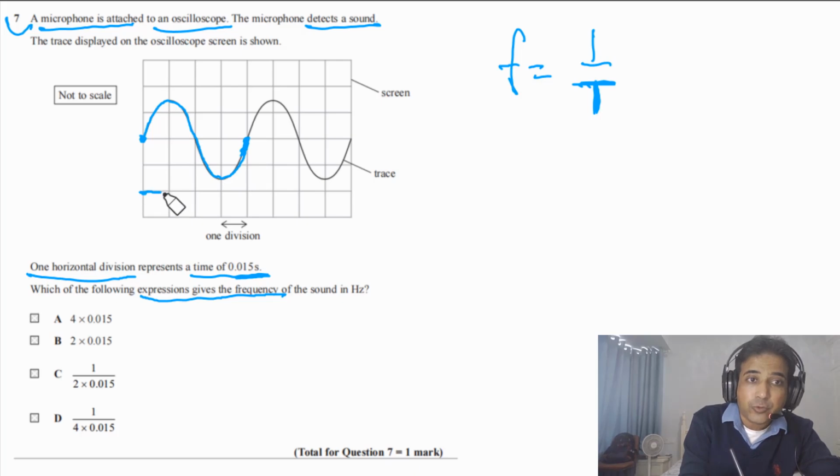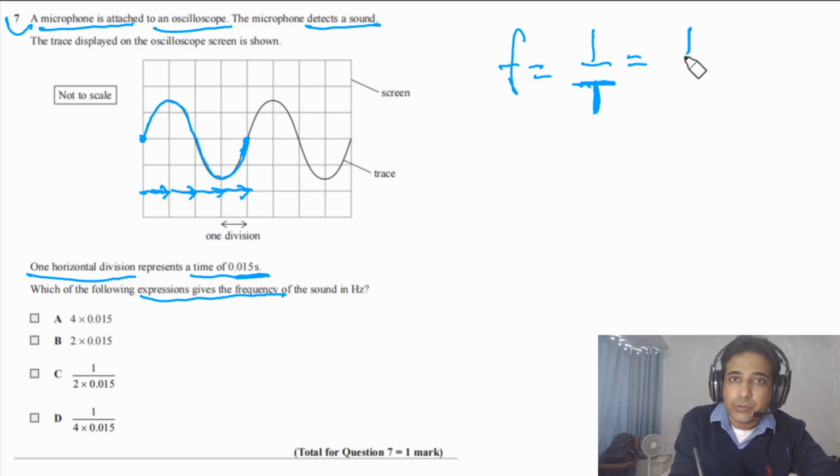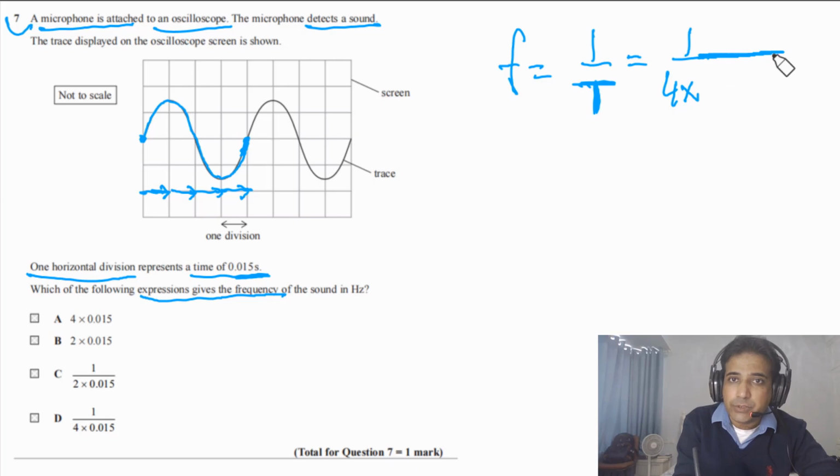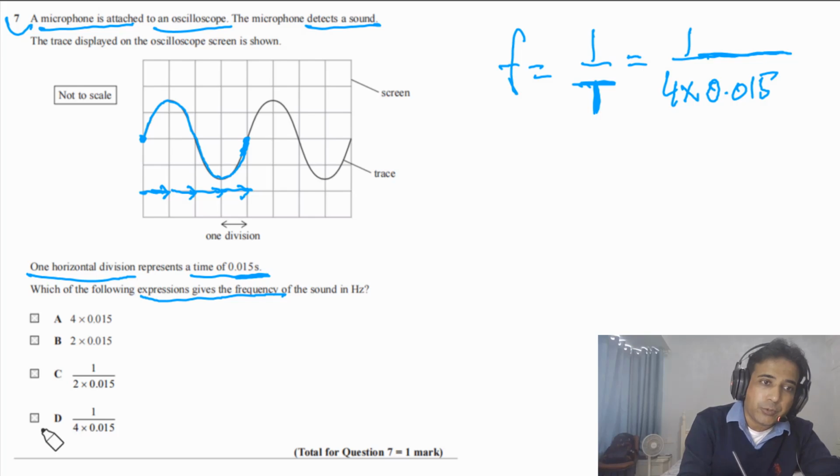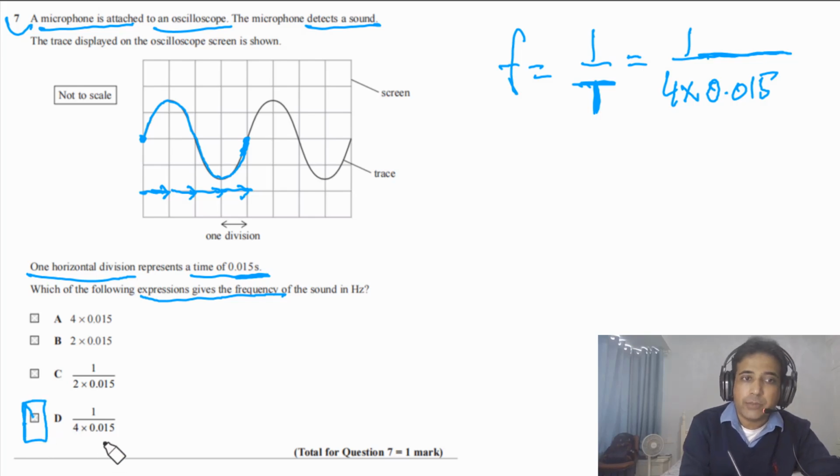And this has 4 divisions. So this is 1 division, this is the 2nd division, this is the 3rd, and this is the 4th. So we have 4 divisions. So simply 1 divided by 4 times the time for 1 division. 1 division represents 0.015 seconds. Now if we simply solve, we will find the frequency. And if you look at the given options, option D is the right answer, 1 over 4 times 0.015. So this is the correct answer.